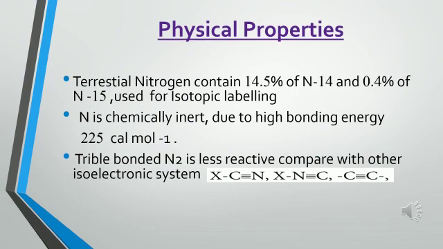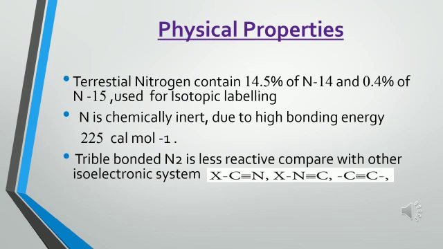Second property, nitrogen is chemically inert in nature due to the higher value of bond energy. We know very well about that. Nitrogen exists in the form of N2 molecule. It is a diatomic molecule. If we want to break the bond, it requires a higher amount of energy, that is 225 calories per mole. That is a large amount of energy required for breaking the bond present between the two nitrogen atoms. So it is chemically inert in nature.